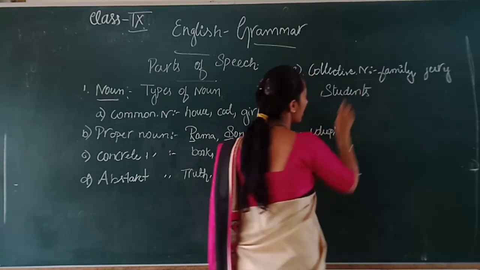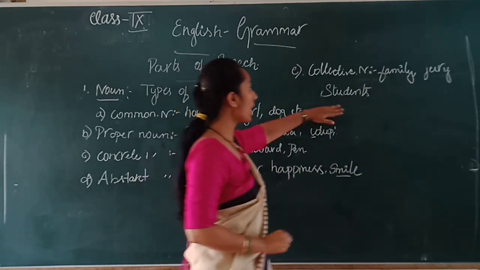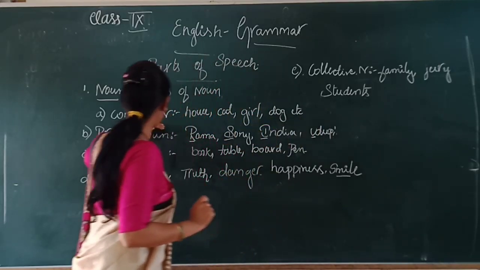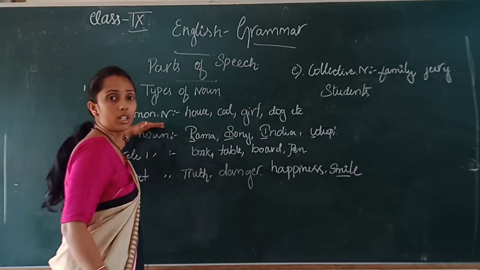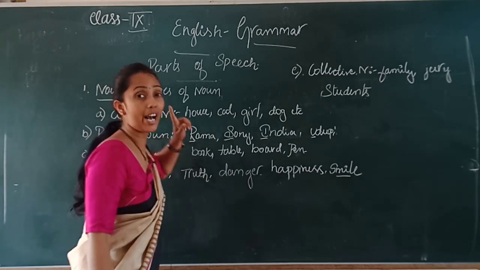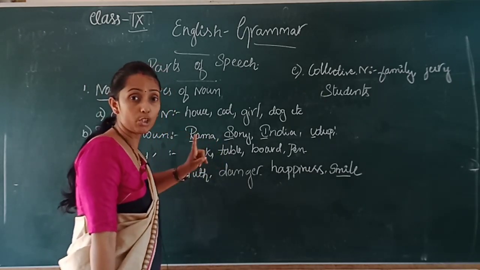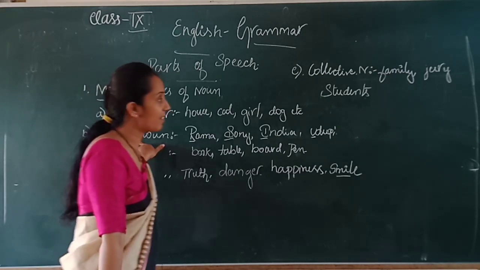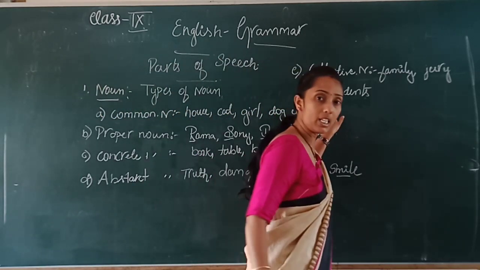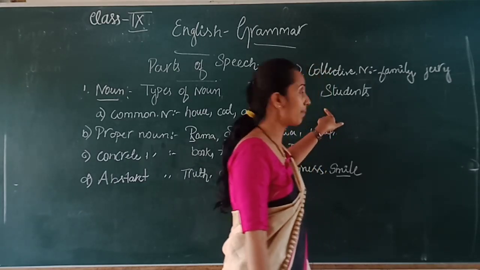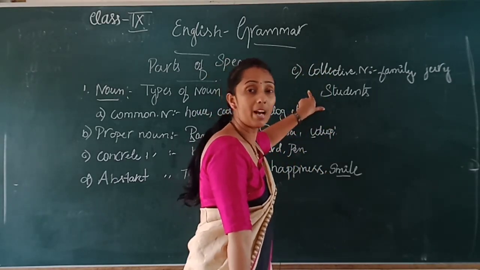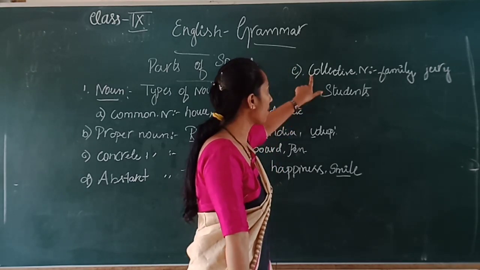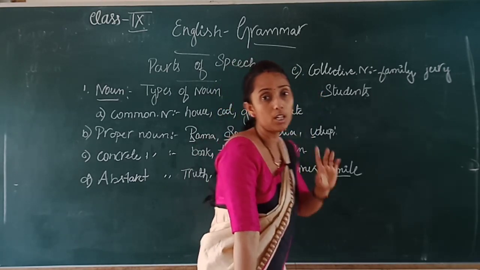Remember, if it is only student, then it comes under a common noun. Clear? Suppose I say ninth student, then it comes under a proper noun. If I say students, then it comes under a collective noun. If I say ninth students, again plural, it comes under a collective noun. So clear that one.